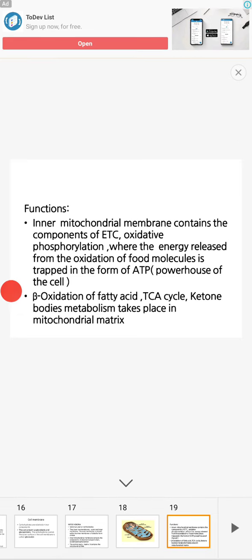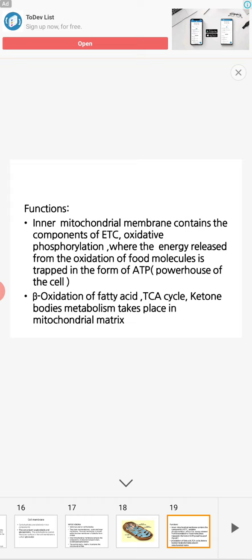The energy released from oxidation of food molecules is trapped to form ATP, so mitochondria is called the powerhouse of the cell.